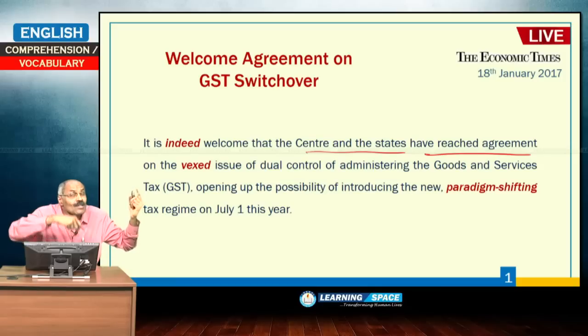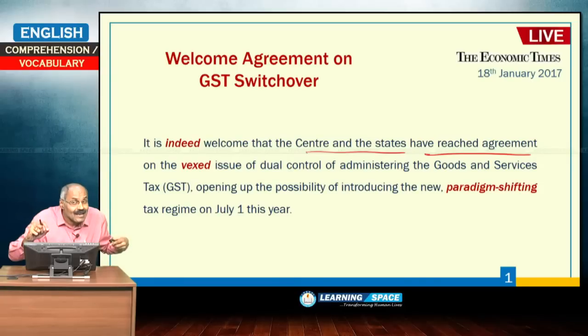When he is relating to the present circumstances, we have to use have reached agreement, and I do not know, in English, probably it is called the present perfect, if I am not wrong. I am not going into grammar sense, I am explaining how to understand. That is the basic concept of my lectures. Here it is indeed welcome that the center and the states have reached agreement. When you find a sentence like this, please understand that they are related to the present context. I am not going into which type of grammar it is. I am not interested in that. I am only interested in how you understand this.